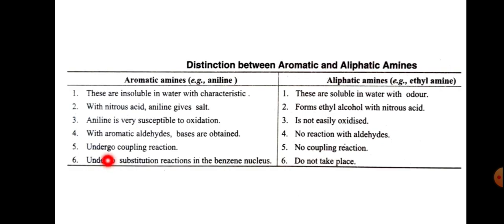And the fifth one is that aromatic amines undergo coupling reactions, and aliphatic amines do not. And aromatic amines undergo substitution reactions in the benzene nucleus, and aliphatic amines do not undergo substitution reactions. So these are the distinctions between aromatic and aliphatic amines.